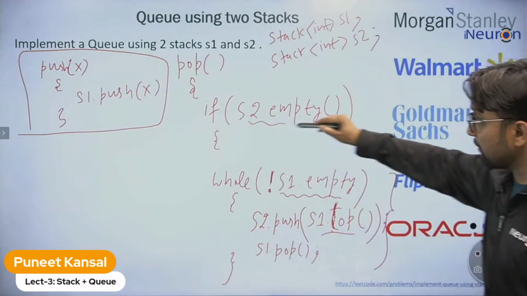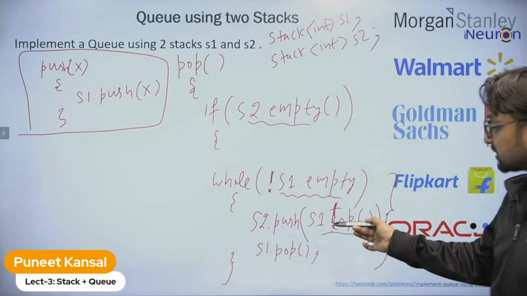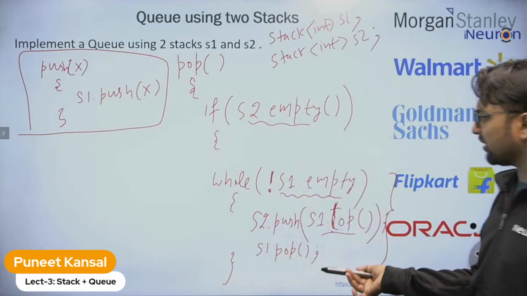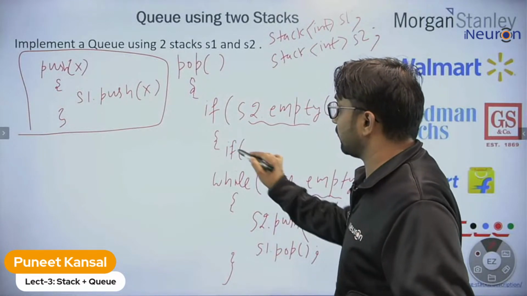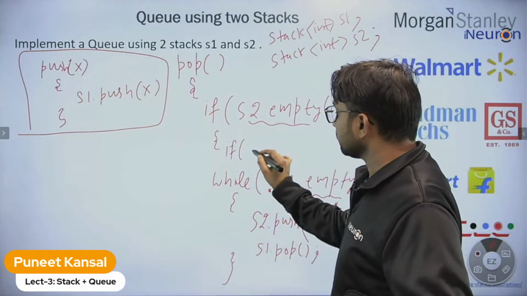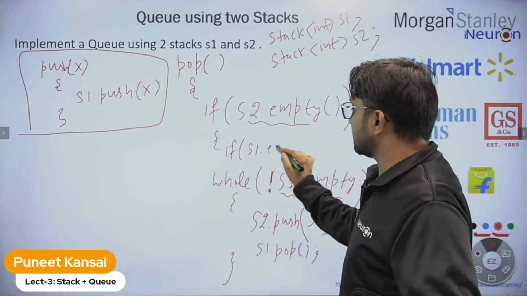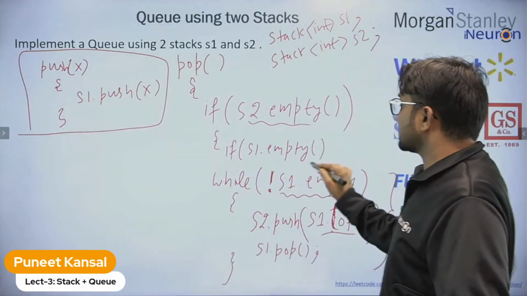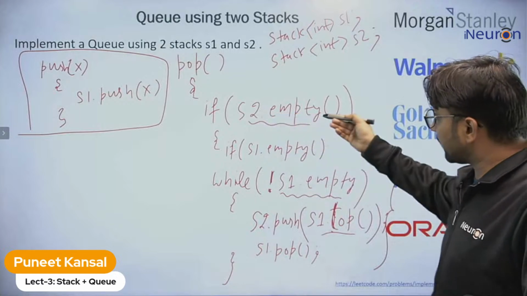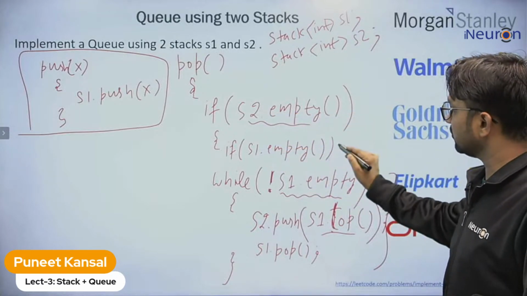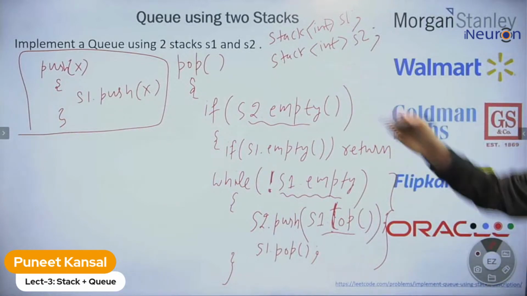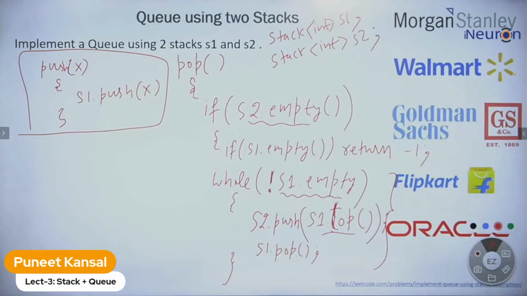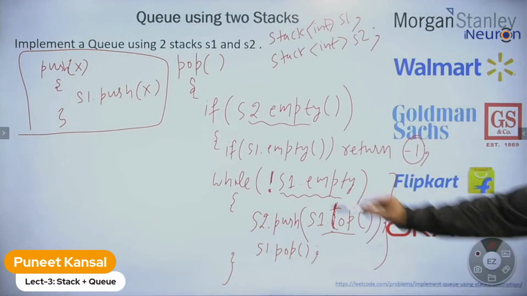So if stack 2 is empty, you just transfer all the elements from stack 1 to stack 2. There may be one more condition: what if stack 1 is also empty? You can check one more condition over here. If stack 2 is empty and stack 1 is also empty, then there is nothing to delete, nothing to pop. You can return -1. Underflow is shown by -1. So this is the underflow condition.